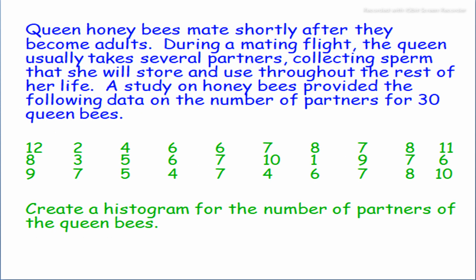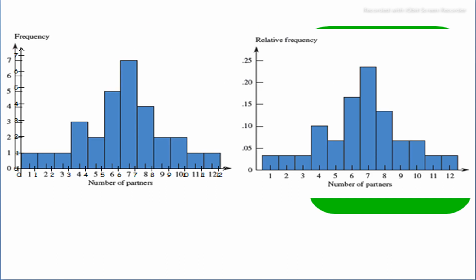Here is an example question to show the histogram of the number of partners of queen bees. There are three main rows of data given in the question to show the histogram. Here are the histogram graphs, where the number of partners is shown on the horizontal line, and relative frequency and frequency are given on the vertical line.